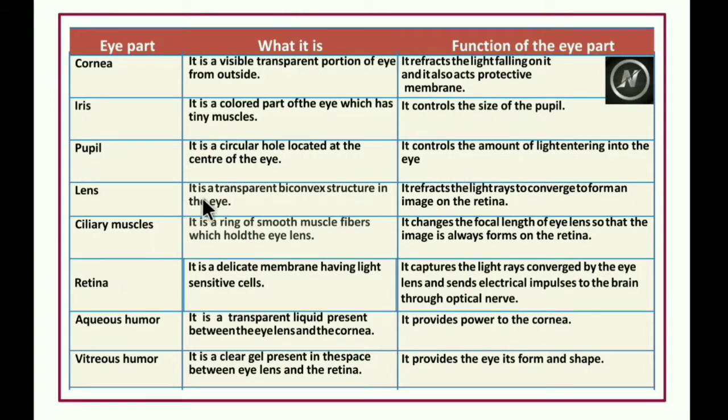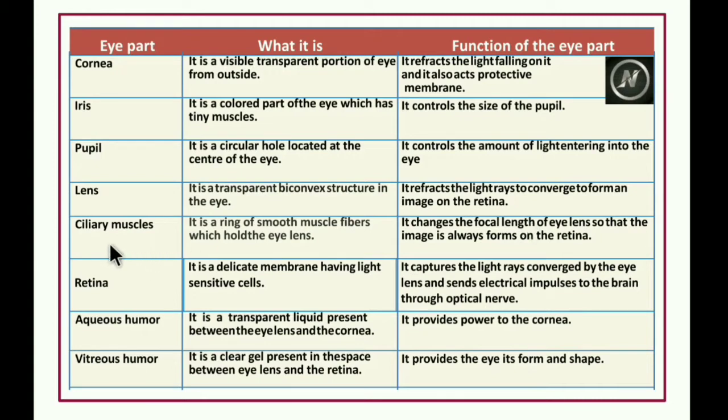Then the lens. The lens is a transparent biconvex structure in the eye. The lens refracts the light rays to converge and form an image on the retina. When light falls on this lens, it refracts the light rays to converge them, and it forms an image on the retina.